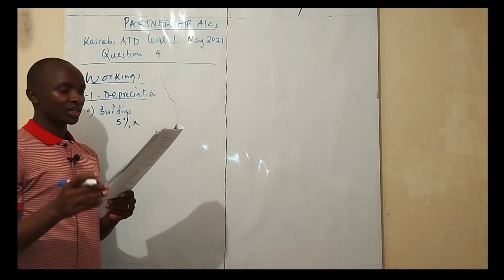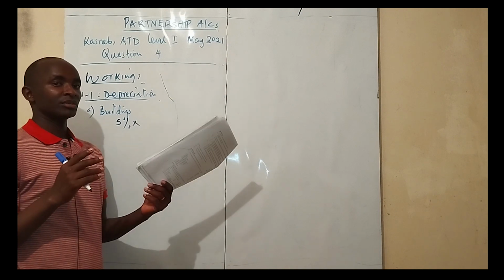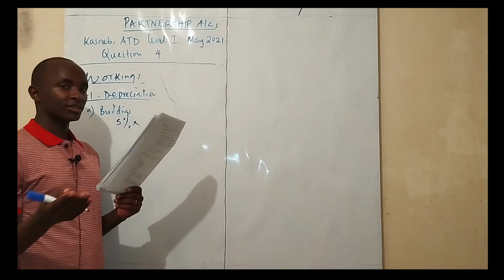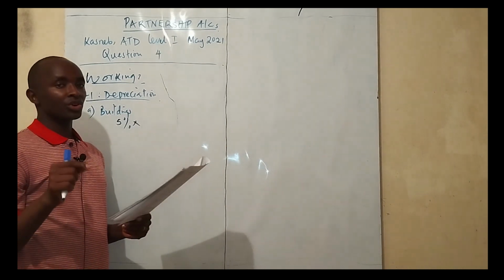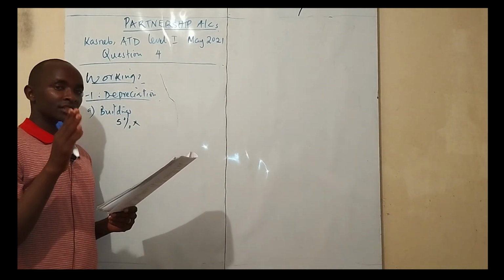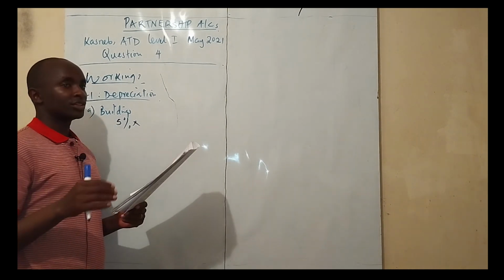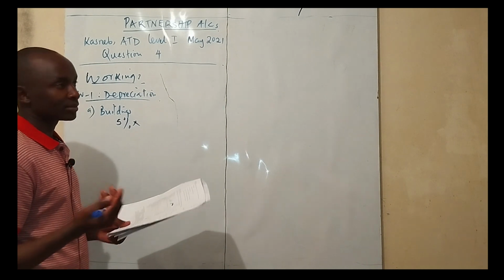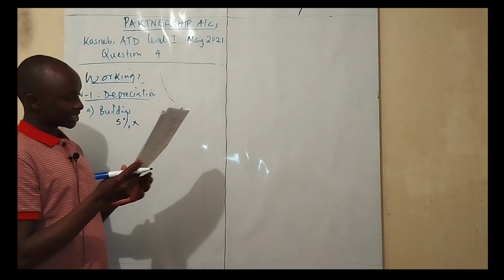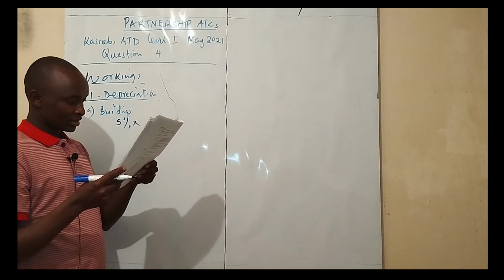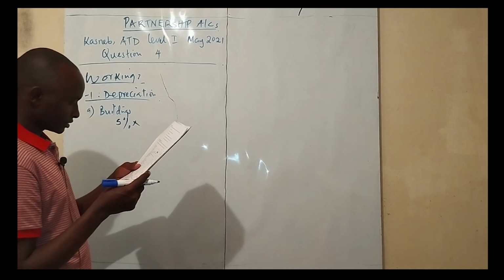And remember, when you are talking about depreciation, depreciation is either reducing balance or on cost or any other form or method of depreciation. But when we say the depreciation is on cost, it means that this is the straight line method of depreciation, right? And for the reducing balance method, another name is the declining method. So we're going to multiply 5% straight with the cost of buildings, which is 900,000.